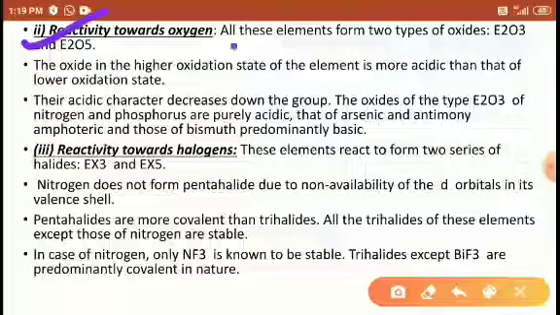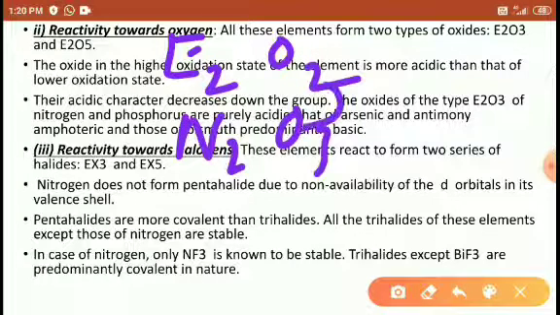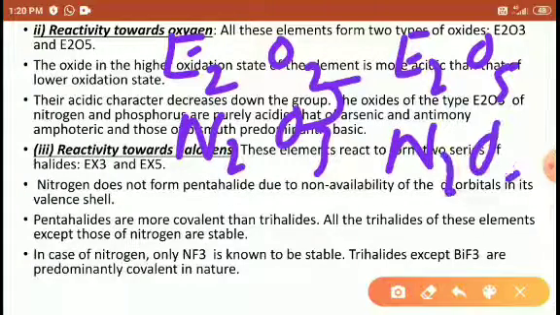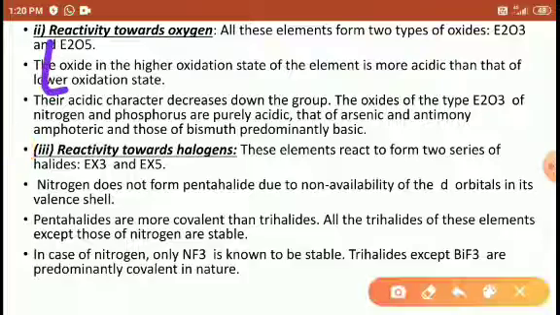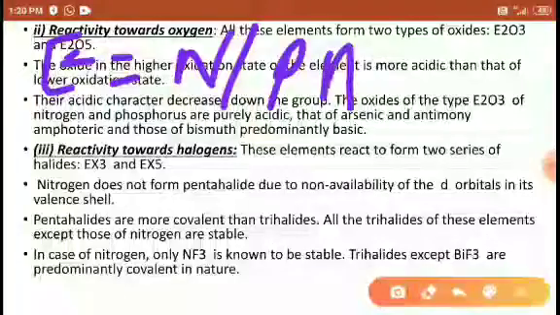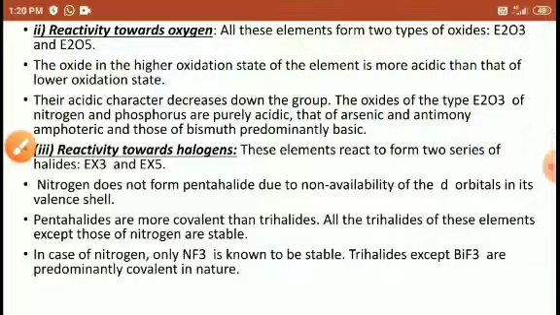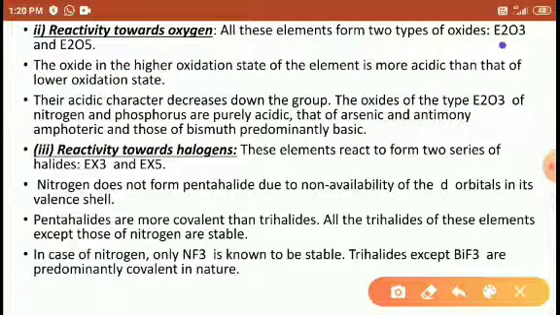Reactivity towards oxygen. All the elements form two types of oxide, E2O3 and E2O5. E stands for element. E2O3 may be N2O3, and E2O5 may be N2O5. E means the element, either nitrogen, phosphorus, arsenic, antimony, or bismuth. So they form either E2O5 or E2O3 oxidation states.